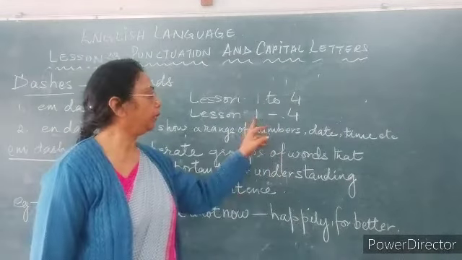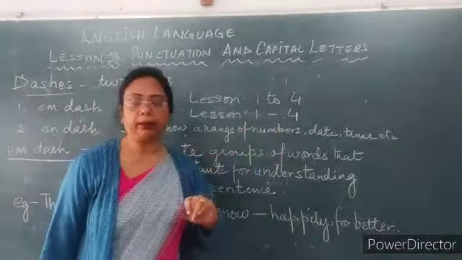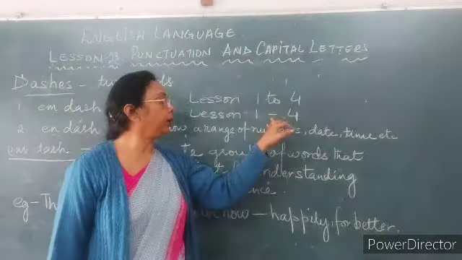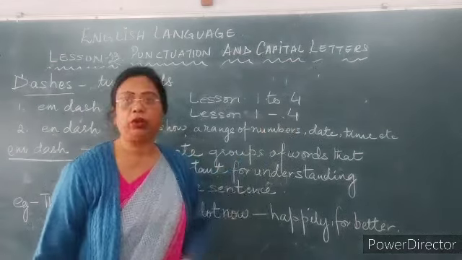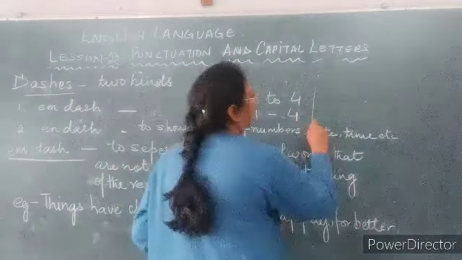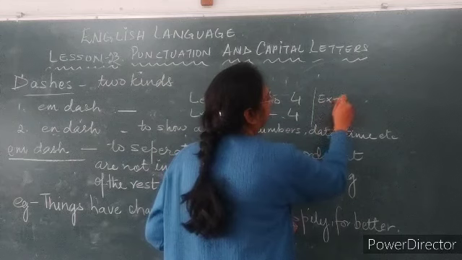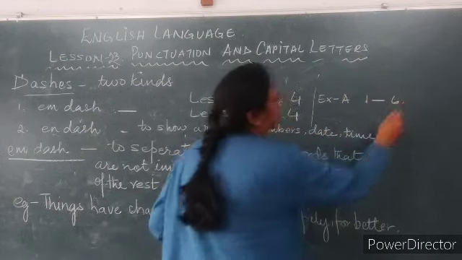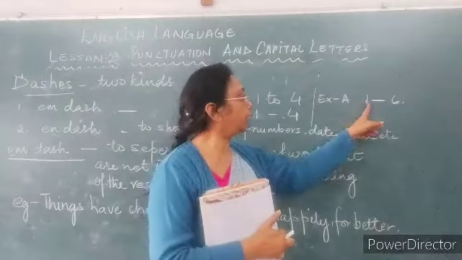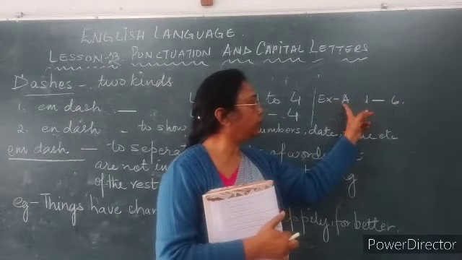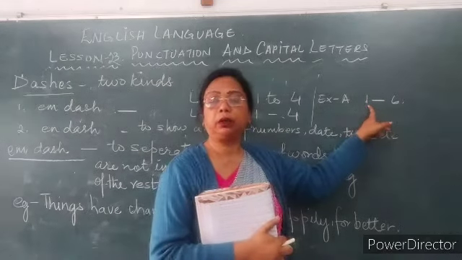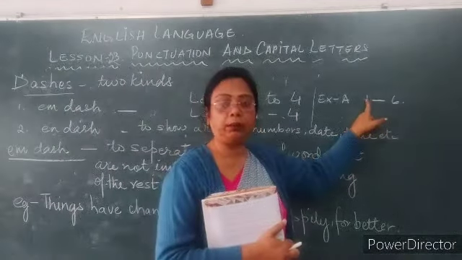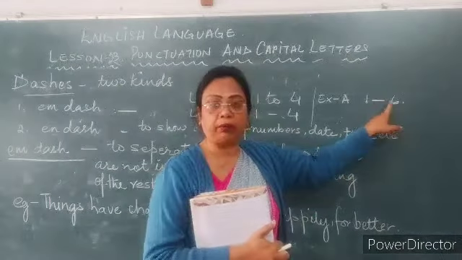Complete your work from lesson 1, 2, 3. So we can write either in this way, or if you don't want to write in this way, we can write it in this way. Generally, when we give you homework, we write Exercise A 1 to 6. That is, you will be doing the work from serial number 1 till serial number 5.